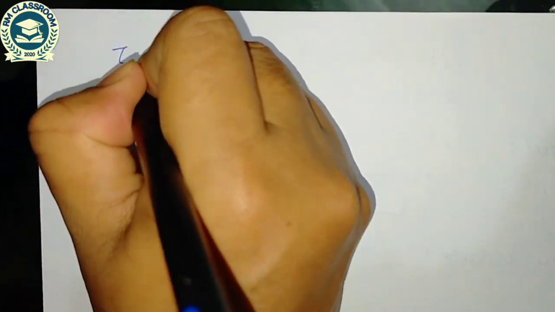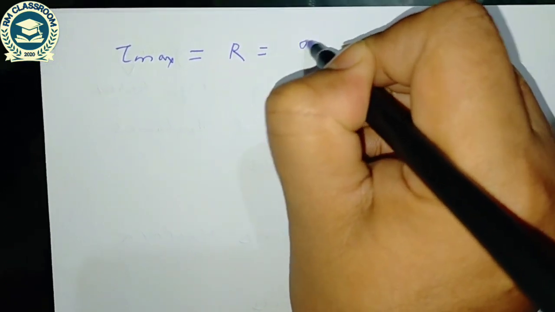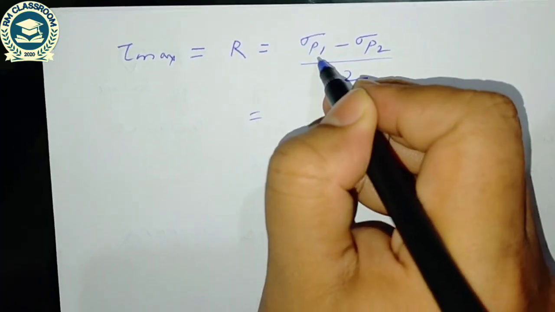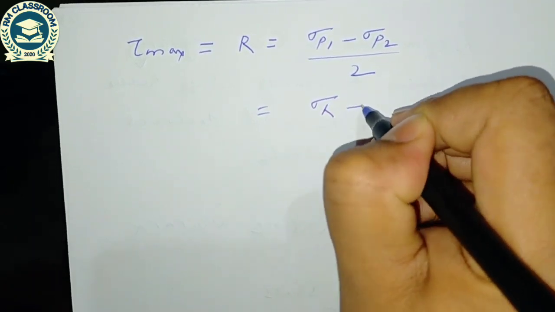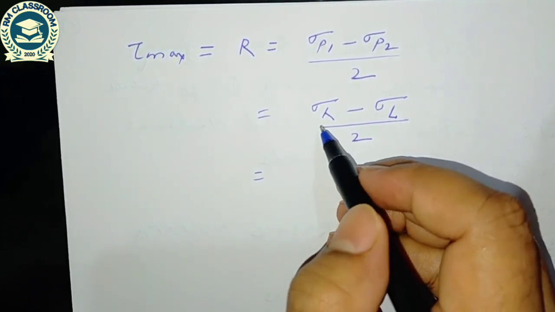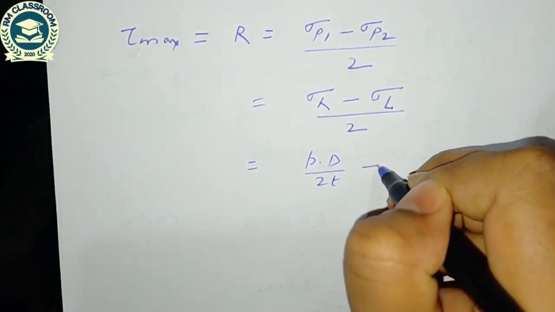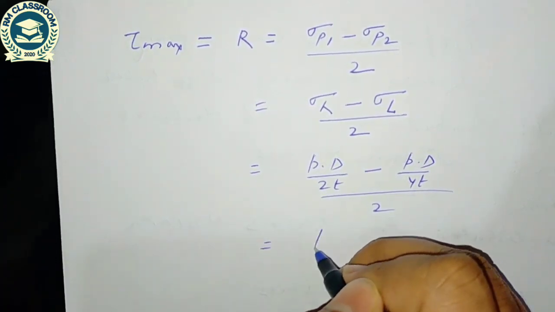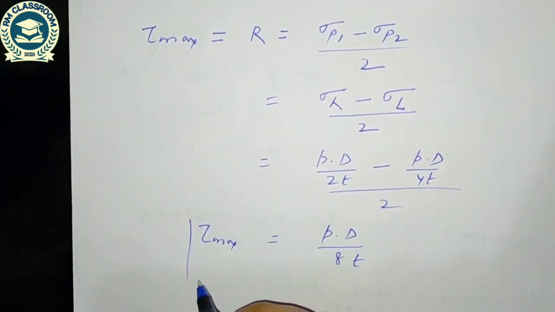So we know that maximum shear stress, which is the radius of the Mohr circle, is the major principal stress minus minor principal stress divided by 2. Sigma P1 is the major principal stress and sigma P2 the minor principal stress, and the major principal stress here is hoop stress, and the minor principal stress is the longitudinal stress. We have already derived the expression of hoop stress in the previous class, so PD by 2T minus PD by 4T divided by 2 comes to PD by 8T, the maximum shear stress.